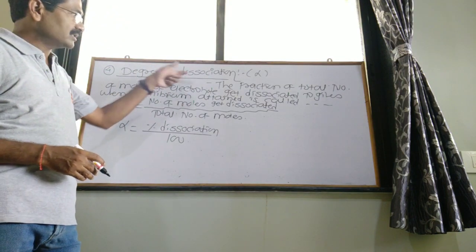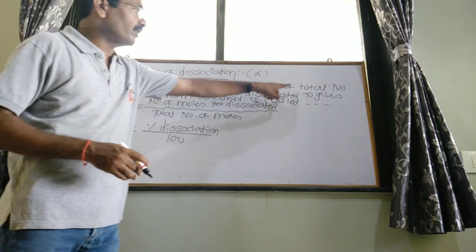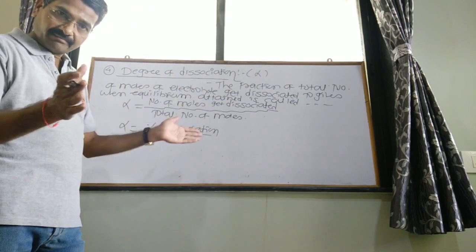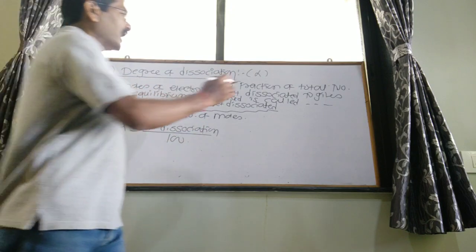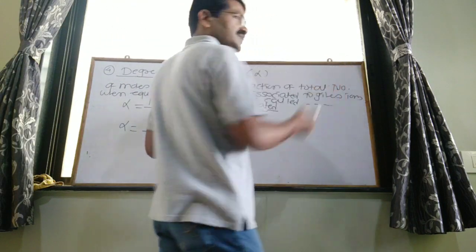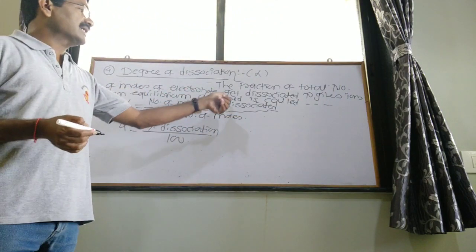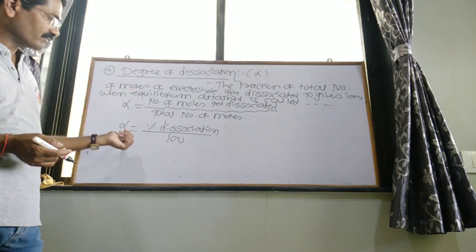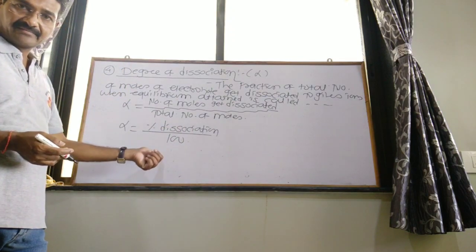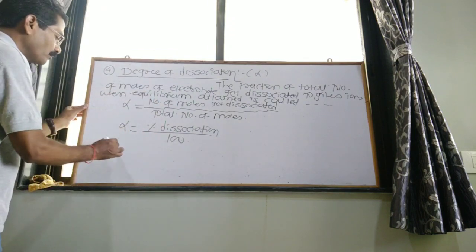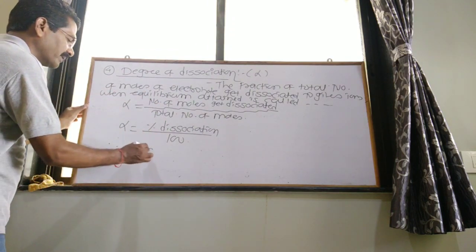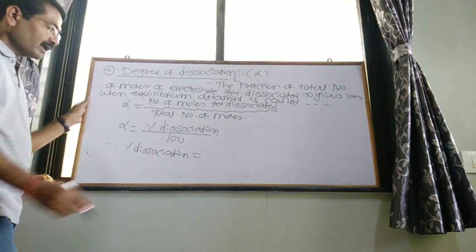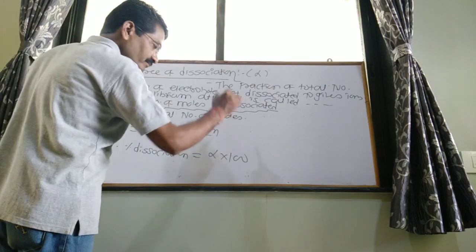What is degree of dissociation? The fraction of total number of moles of electrolyte that get dissociated, breaks up to give the ions, when equilibrium is attained, is called the degree of dissociation. The formula is alpha equals percent dissociation upon 100. Therefore, percent dissociation is equal to alpha into 100.